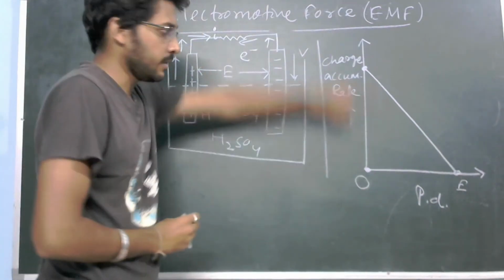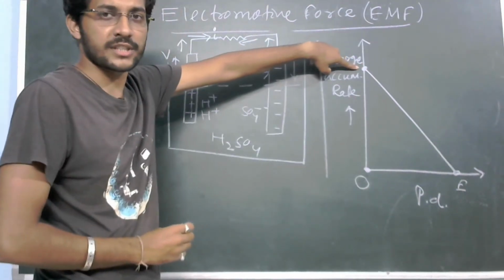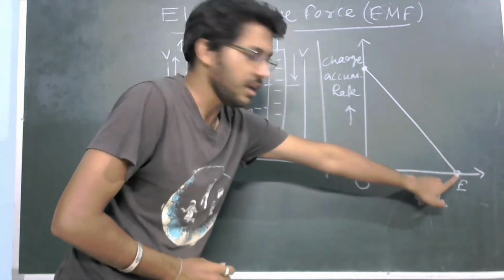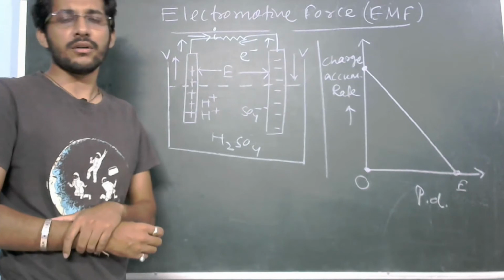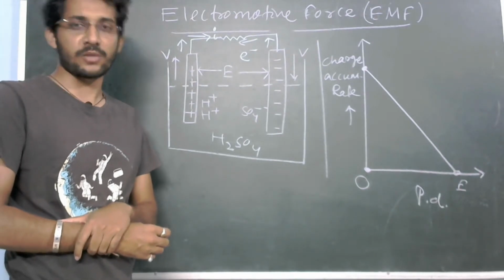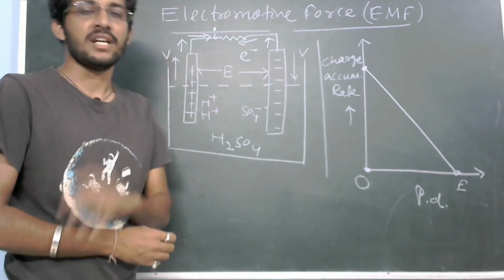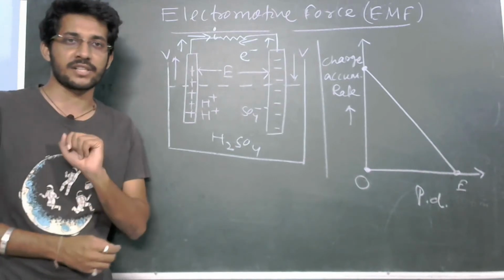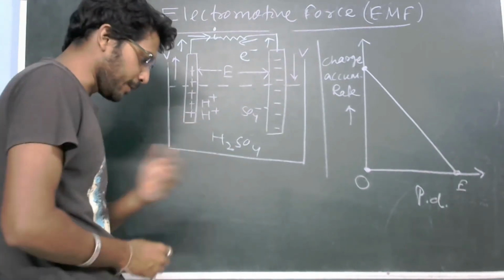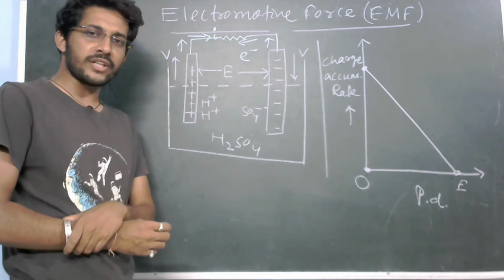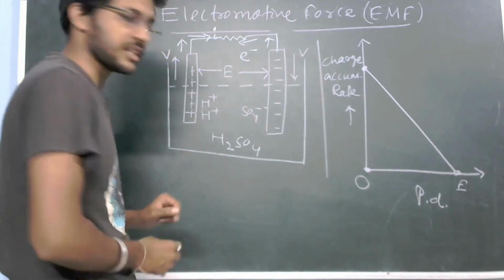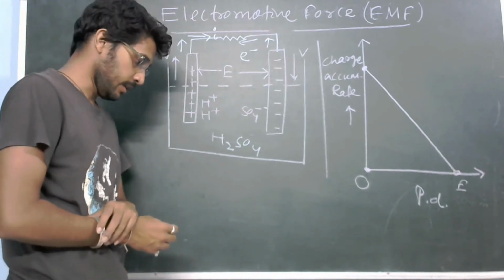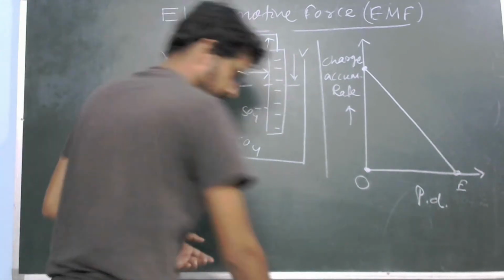At zero EMF, the rate of accumulation was more for the charges. When EMF reaches the maximum value, there will be a decline in the accumulation of charge. Remember, I am not talking about charge, I am saying accumulation of charge. Clear? Now let us consider we are trying to draw another graph on the same axes. That is the discharge rate, which is called a current.